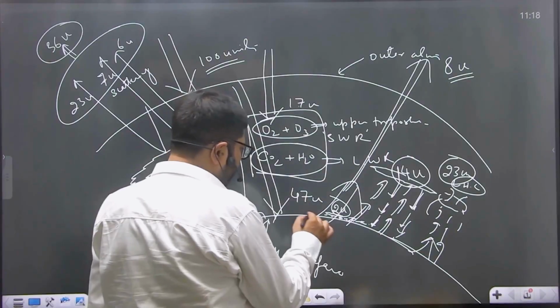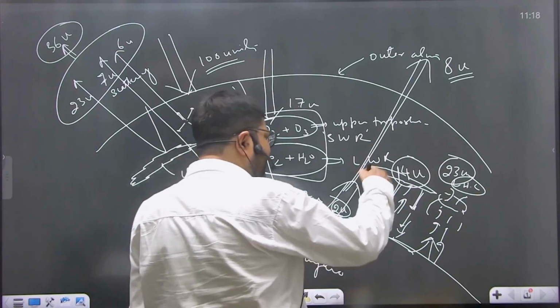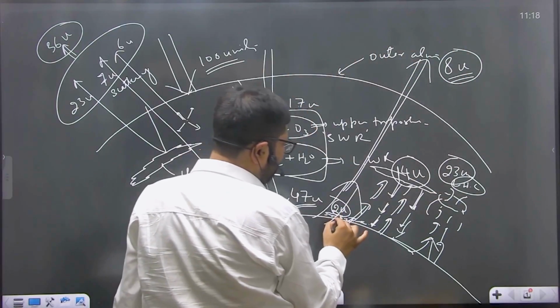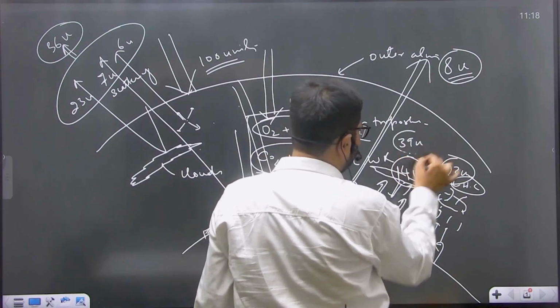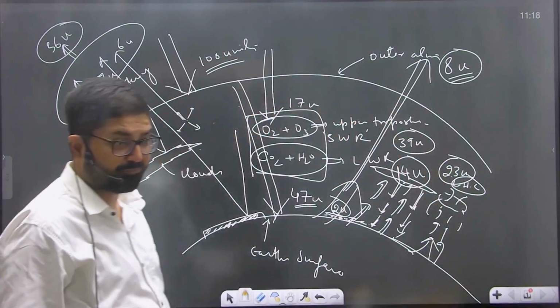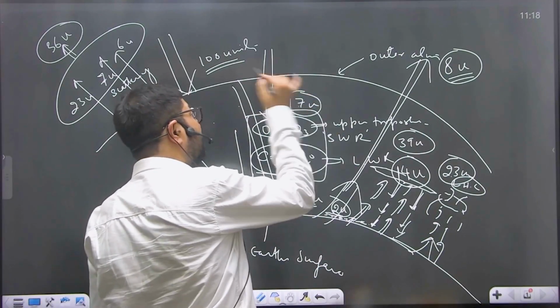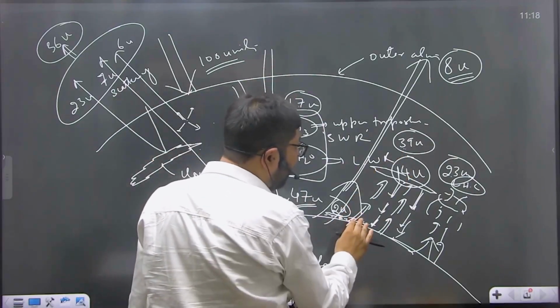So total out of 47 units that reach the surface, all are radiated back. Only 8 units manage to escape to atmosphere. Remaining 2 plus 14 plus 23, that is 39 units, are absorbed by atmosphere. Now see, atmosphere receives only 17 units directly from the sun and 39 units of heat from the earth.